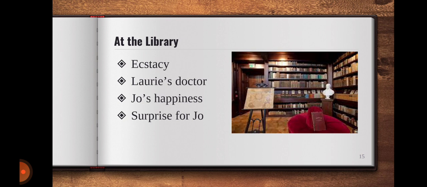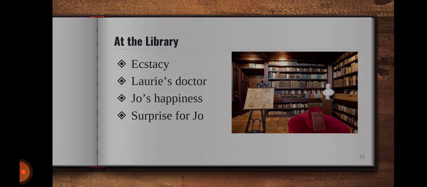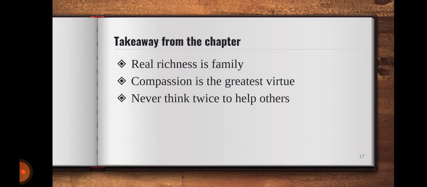So the chapter presents three major characters whom we meet in the chapter: Jo, Laurie, and Mr. Lawrence. However, Mrs. March, Meg, Beth, Amy, and Aunt March are also talked of. So, when we answer questions, we need to know what major and minor characters are there in the entire novel and in this particular chapter. So, when we think of the chapter, what is our takeaway from it?